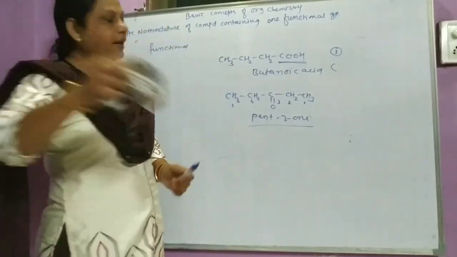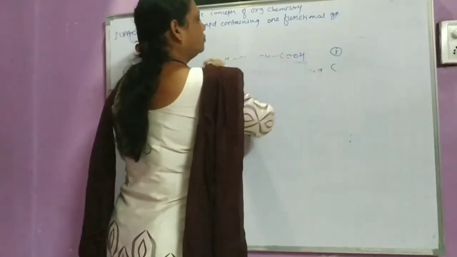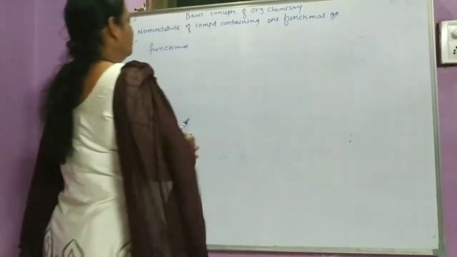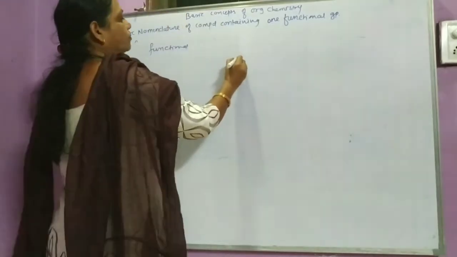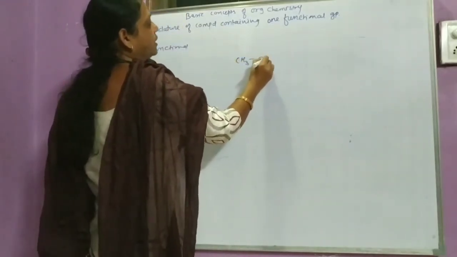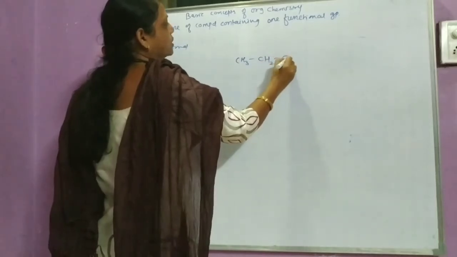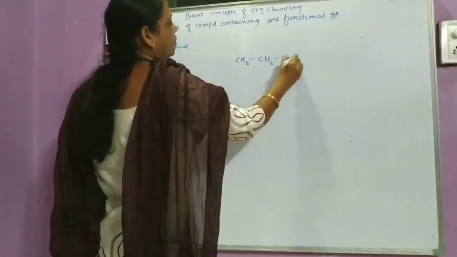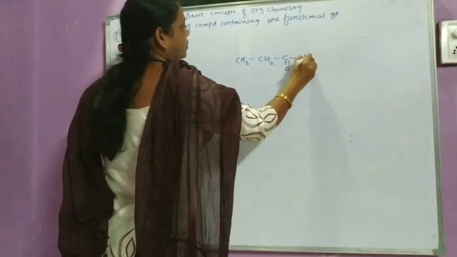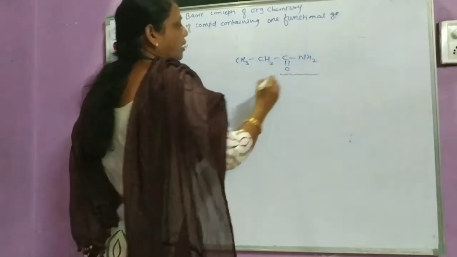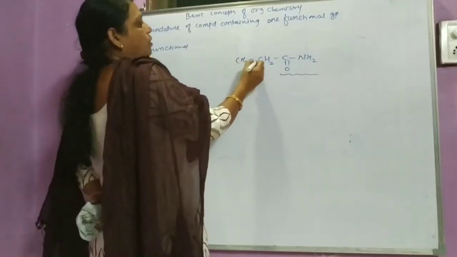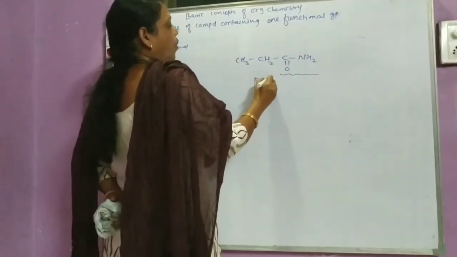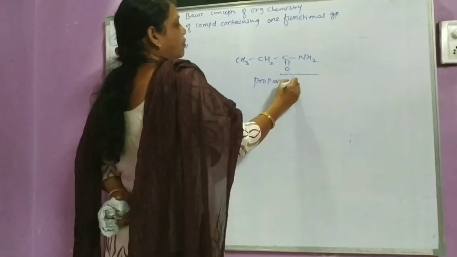That is again next one. Here CH3 CH2 C double bond O NH2. This is, yes, an amide. So here 1, 2, 3. So here propanamide.